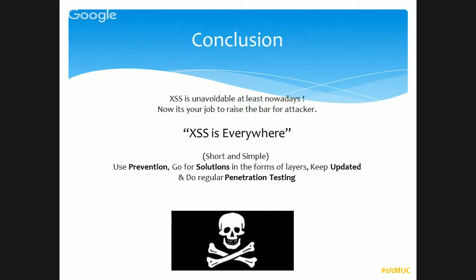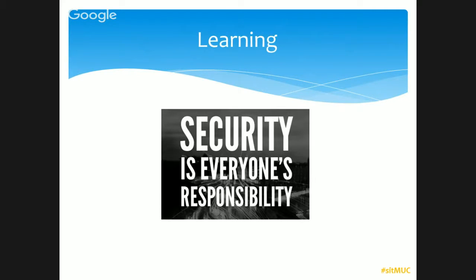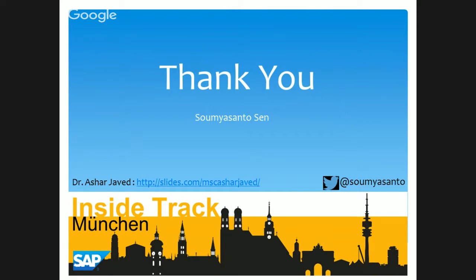So the conclusion is that this is everywhere. You have to go for prevention, your own solution based on layer and context, and use your own testing. As a developer, if you follow the methodology, it's easily possible, but it's definitely challenging. One of the mottos used by my company's security team is: security is everyone's responsibility. I never followed that until a few months ago, but now I really like it. I feel good that although I'm not from the security team, I'm doing something for security. That's all from my side.